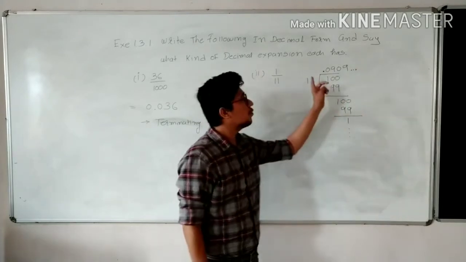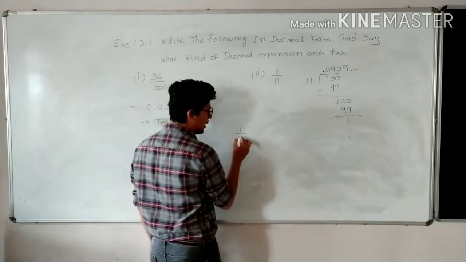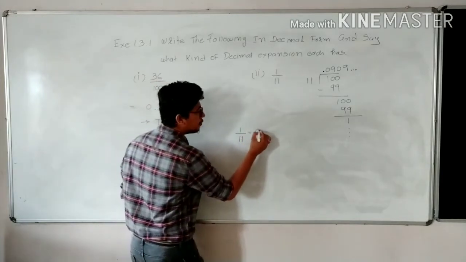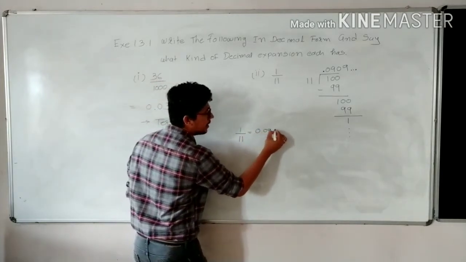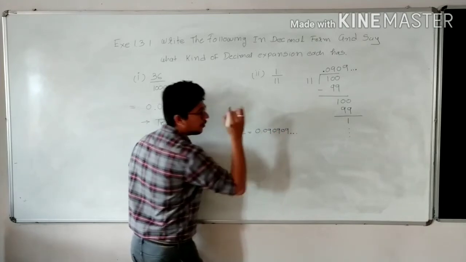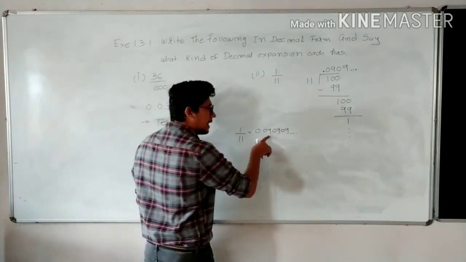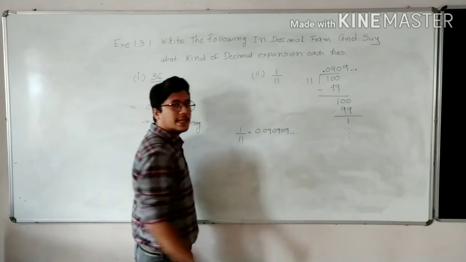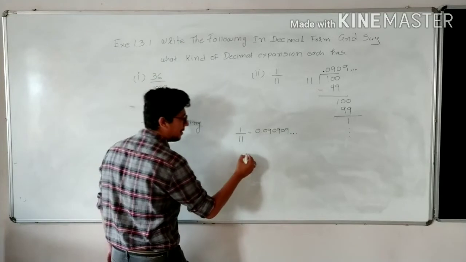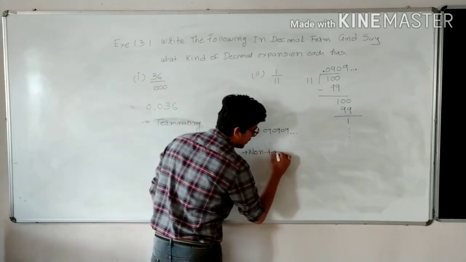Yes or no? So the quotient is also repeating. So can I write 1 upon 11 is equal to 0.090909 dot? Yes or no? Yes. 090909, 3 dots are there. That means this decimal expansion is non-terminating. It's a non-terminating one.